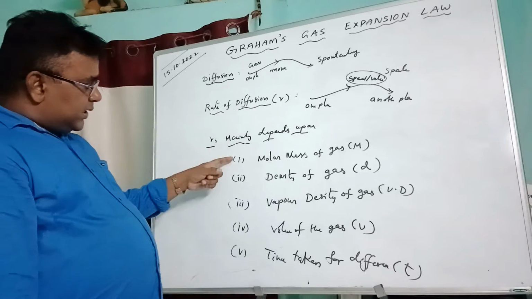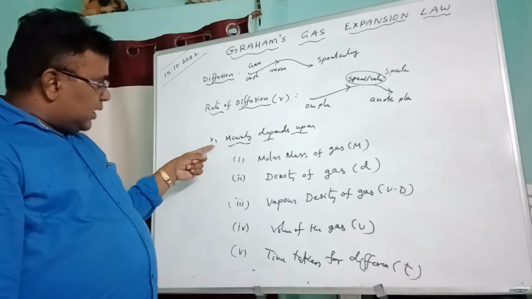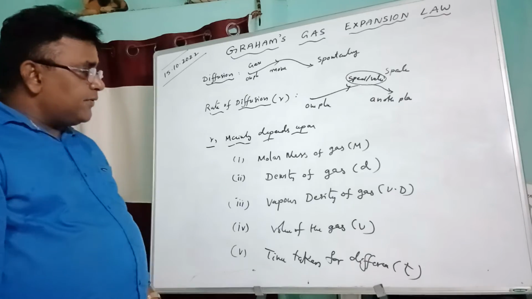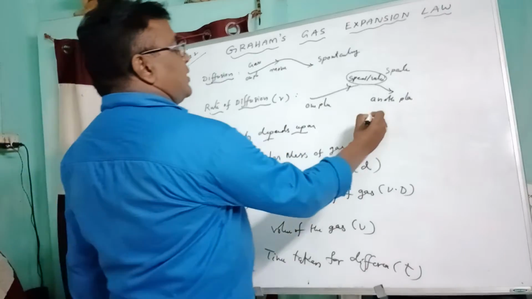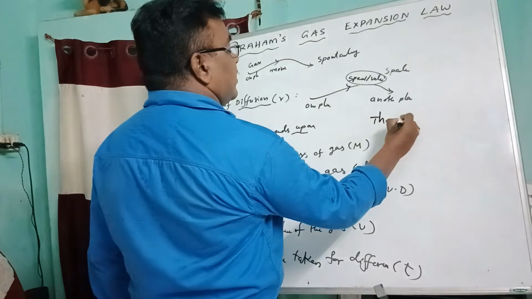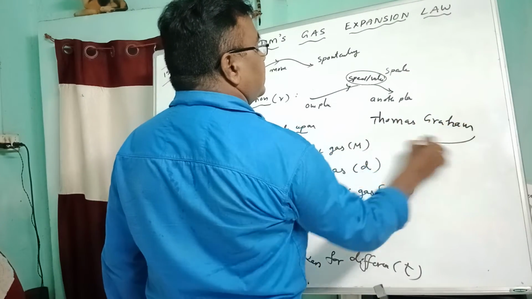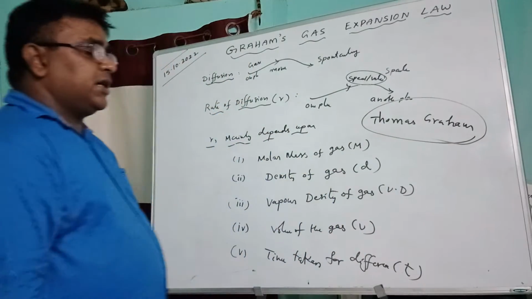So R depends on 5 factors. The relation between R and these five factors was generally proposed by Thomas Graham. So who is Thomas Graham?